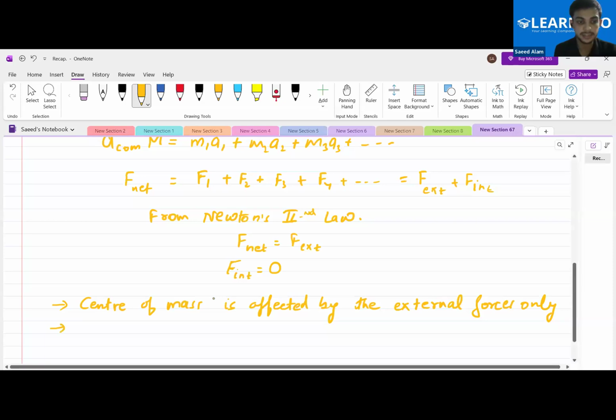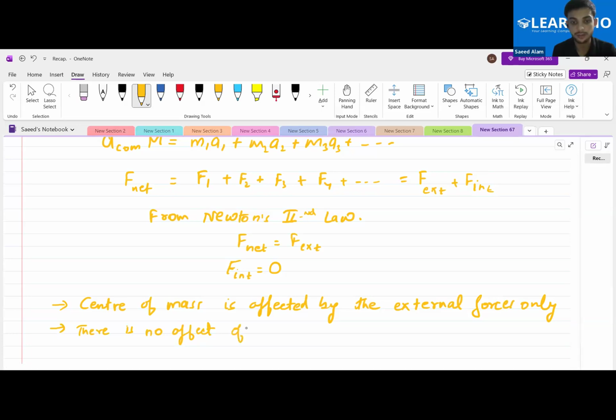And the second point I had said, that there is no effect of internal forces on the center of mass of the system.